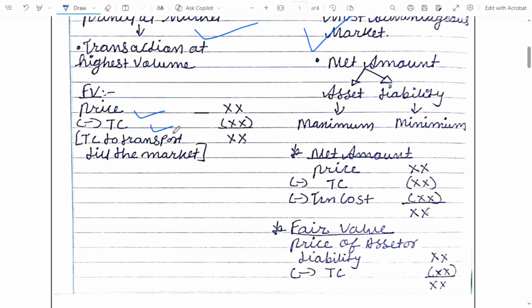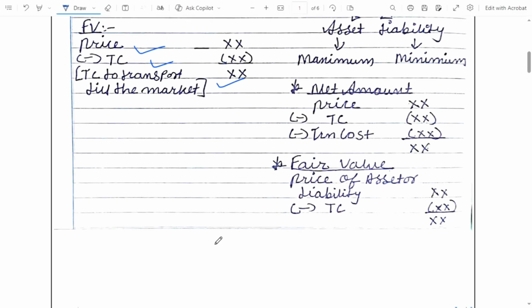Transportation cost is the cost which we incur to take our asset to the market, and that will be reduced. But in net amount we will deduct all the costs which we will incur to sell the asset, whereas to determine the fair value we can only reduce transportation cost.